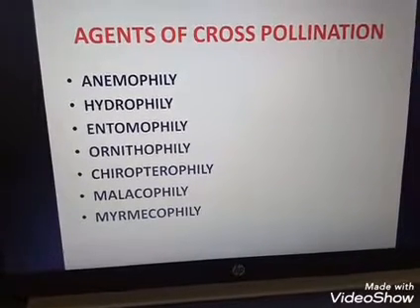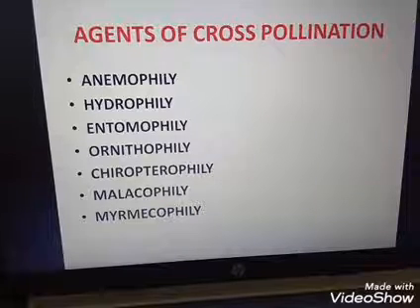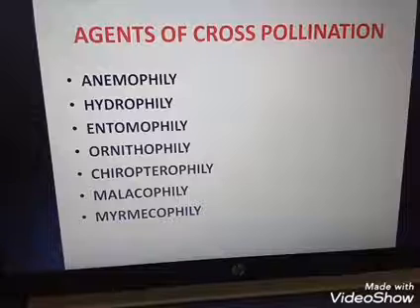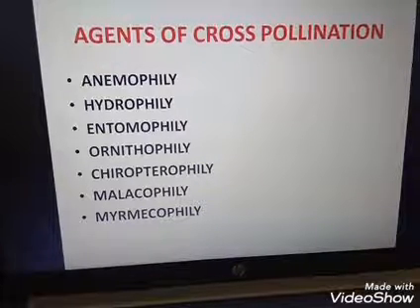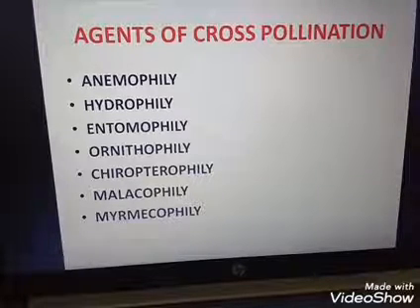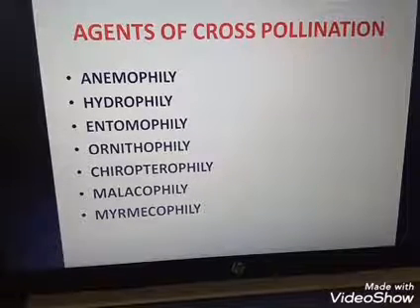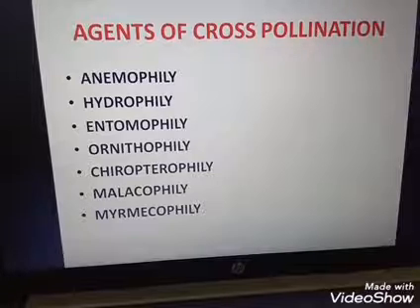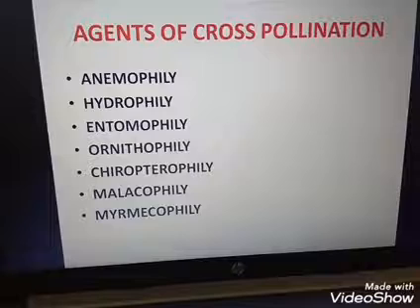Bees, flies, beetles, butterflies, moths, etc. are involved in entomophily. Insect pollinated flowers have some features. They are large, showy, attractively colored, scented and secrete nectar. All these features are for attracting the insects. Pollen grains are usually sticky and spinous. Insects visit flowers to feed on nectar and pollen or to deposit eggs and to get shelter inside the flower.